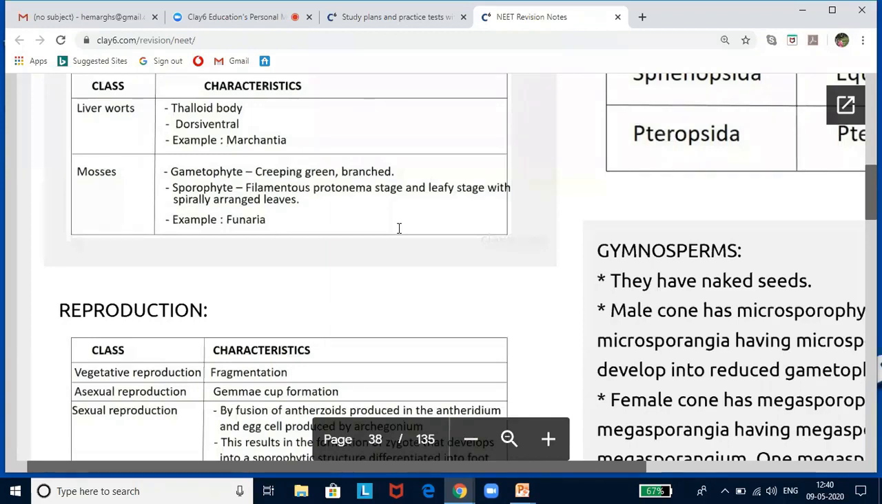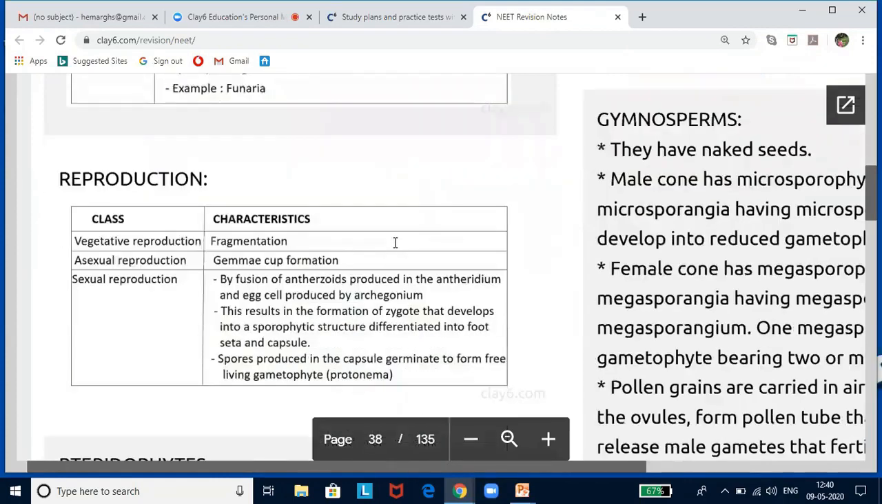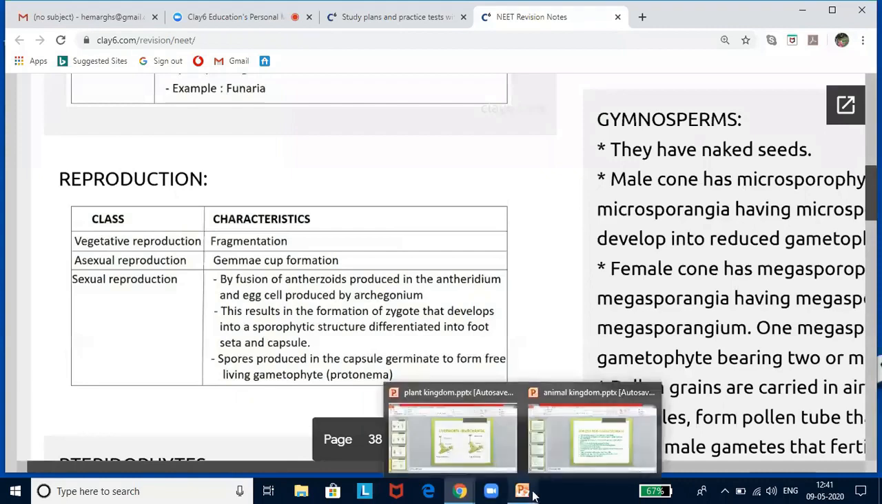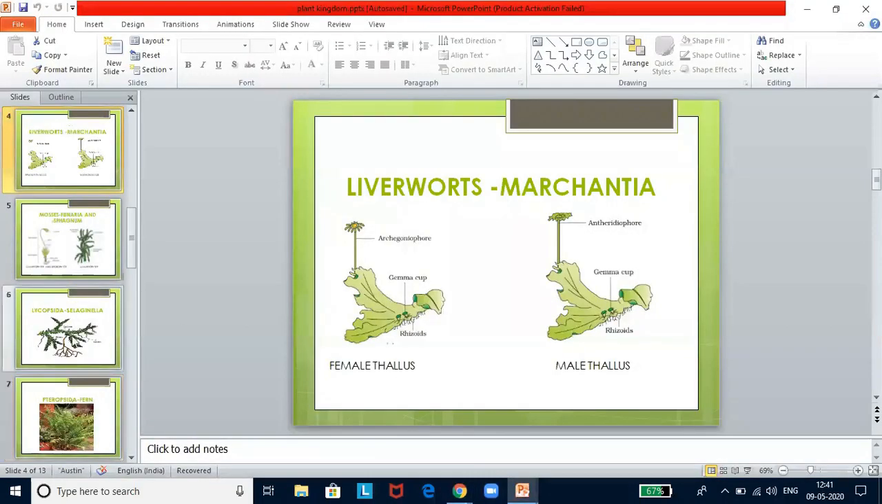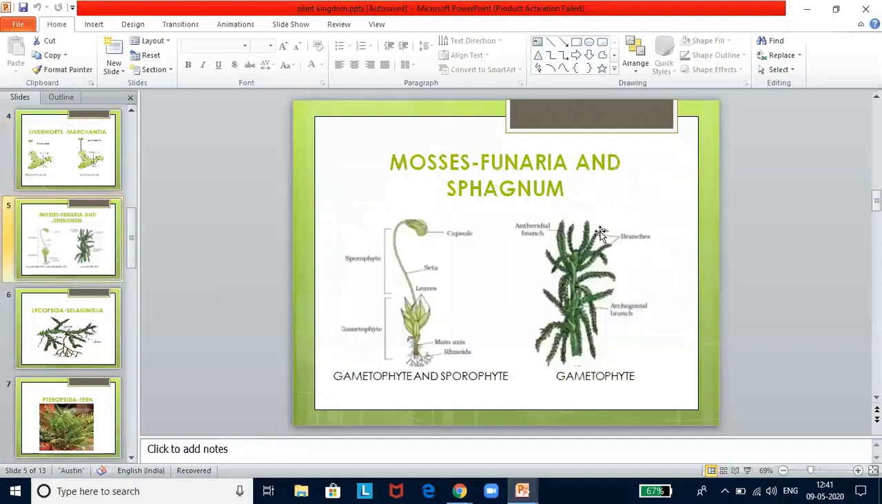Vegetative reproduction is by fragmentation and budding in secondary protonema. In sexual reproduction, antheridia and archegonia produced at the apex release gametes. After fertilization, the zygote will develop into a sporophyte, and this will have foot, seta, and capsule. Capsule contains spores produced by meiosis. Examples: Funaria, Polytrichum, and Sphagnum. Now let me show you mosses. If you look at mosses, I have shown you Funaria and Sphagnum.